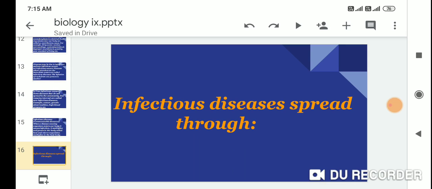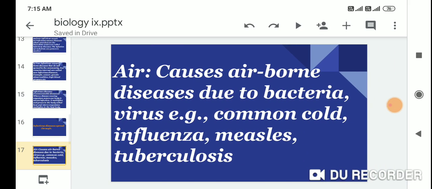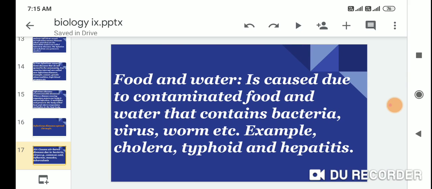Infectious disease is spread through various means. First one is air: airborne diseases due to bacteria and viruses, such as common cold, influenza, measles, and tuberculosis.